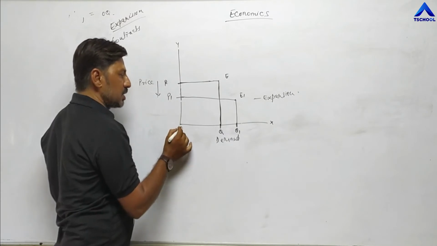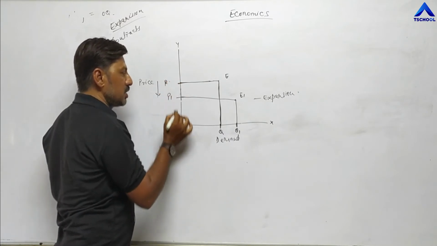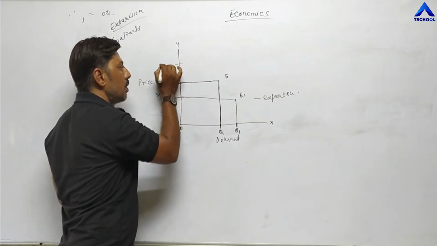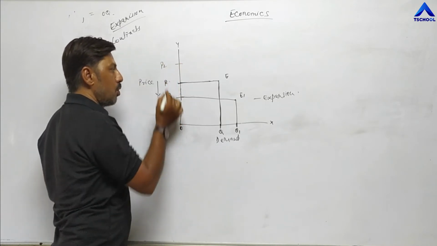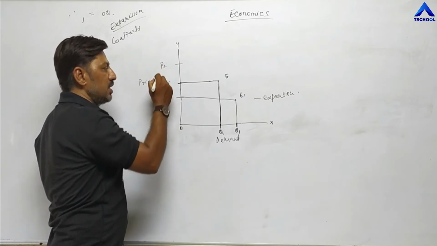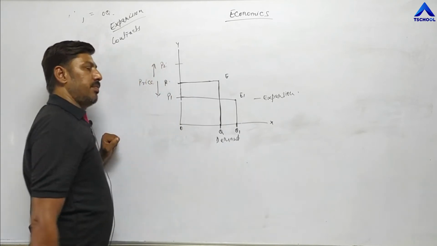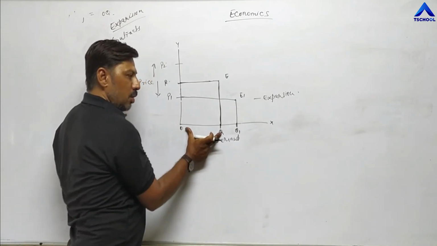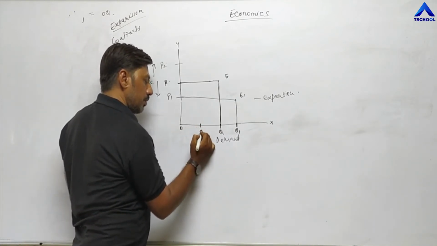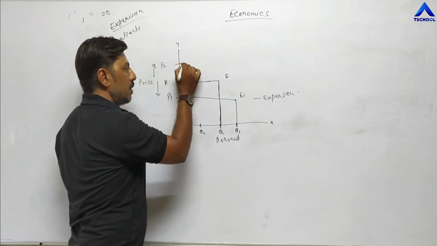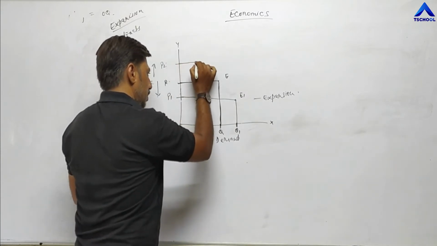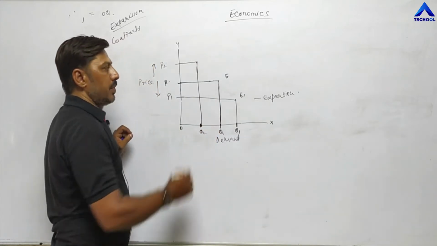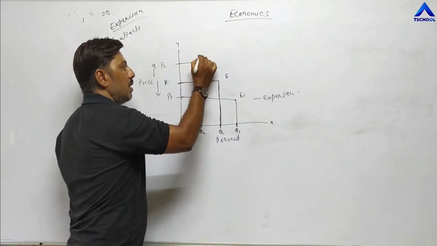Now our current price is OP. If price increases from OP to OP2, this is the price. Price increases here in the second condition. When price increases, as a result, our total demand also reduces. Suppose this is Q2. Now join P2 and Q2. This is the new equilibrium point E2.